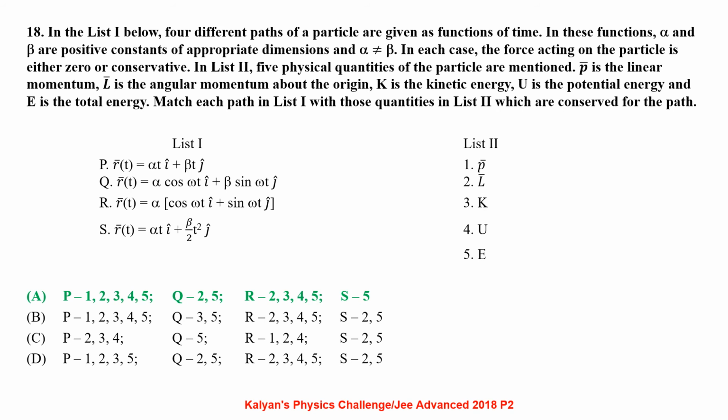P bar is the linear momentum, L bar is the angular momentum about origin, K is the kinetic energy, U is the potential energy and E is the total energy. Match each path in list 1 with those quantities in list 2 which are conserved for the path.